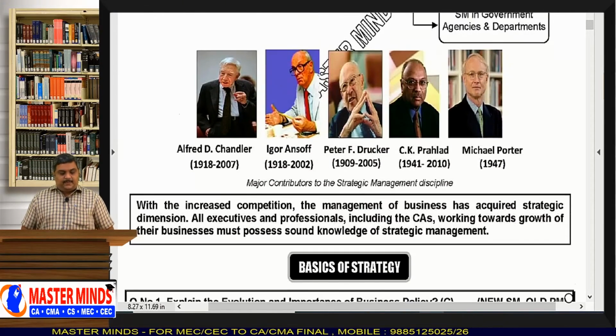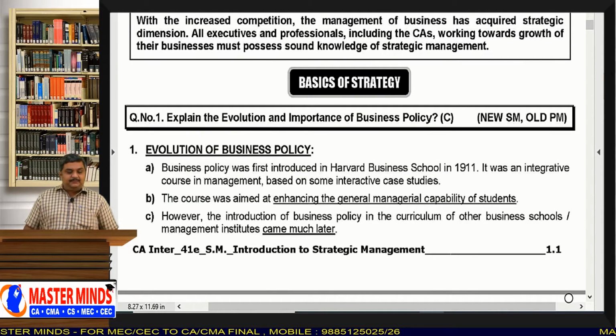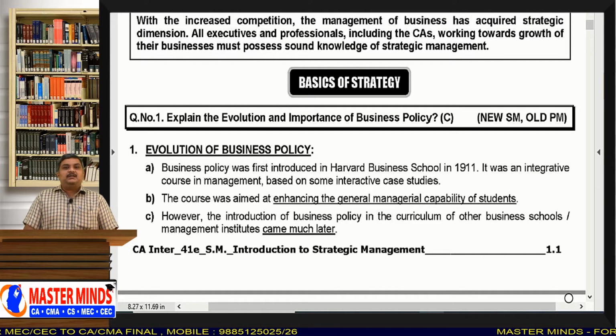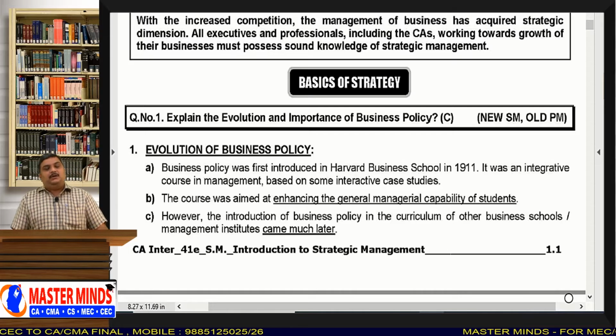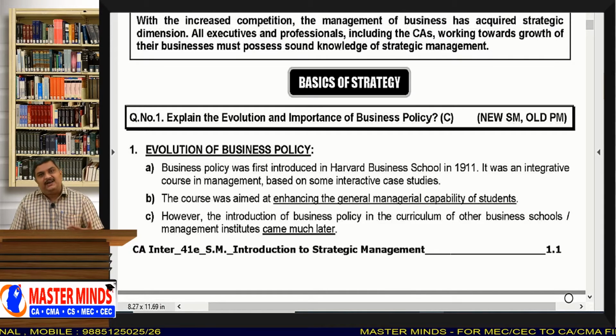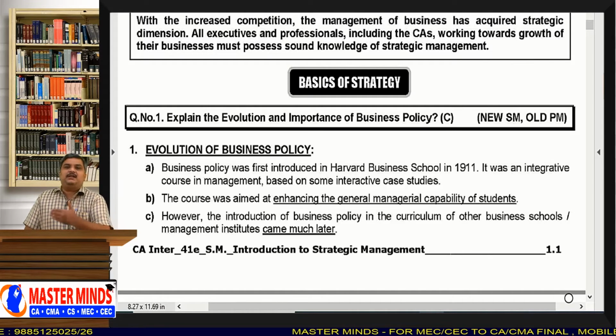Here, one particular thing is given by ICAI. With the increased competition, the management of business has acquired strategic dimension. It means you have to think about the future and turn your business according to the opportunities and threats that you face in future.